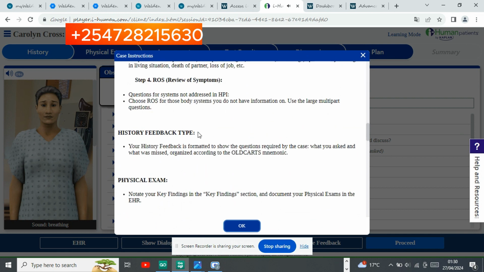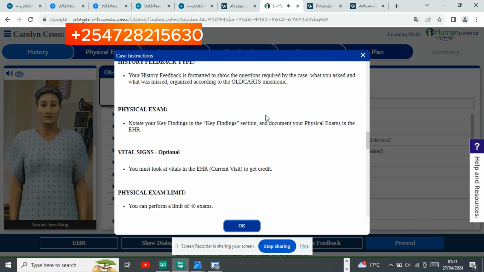Once you've done this, there's always feedback, which gives you a summary of the questions that you asked correctly, and also features the ones that you missed. Then once you are done with the history, you move to physical exam, where you are required to note your key findings in the key findings section, and document your physical exams in the EHR.